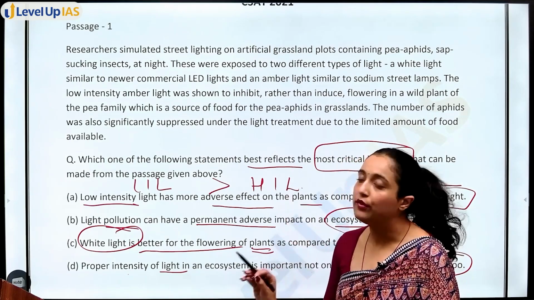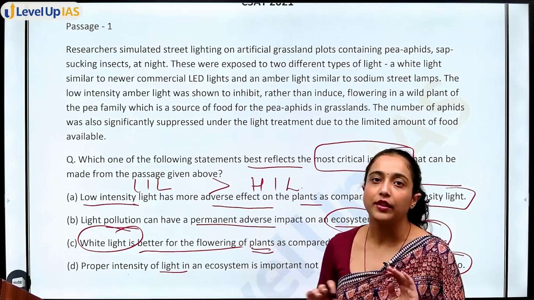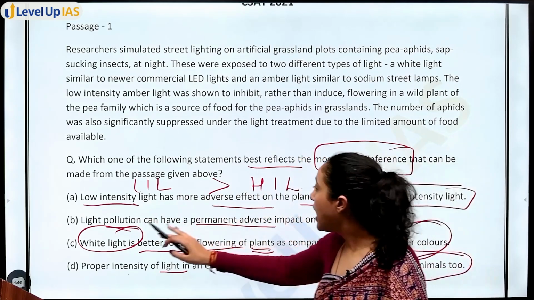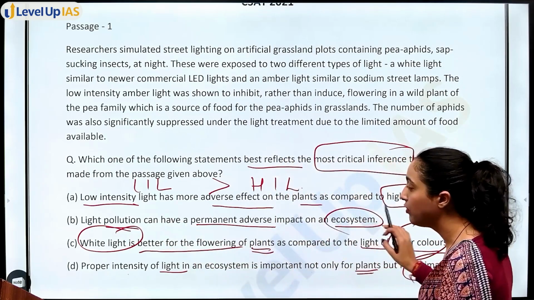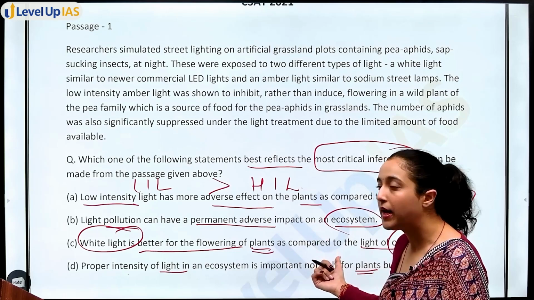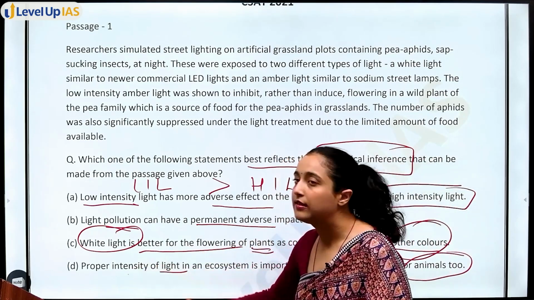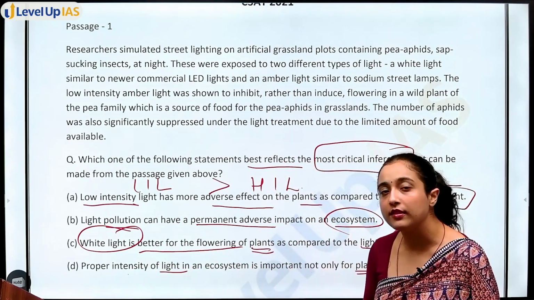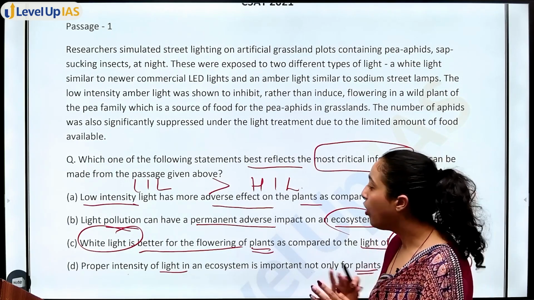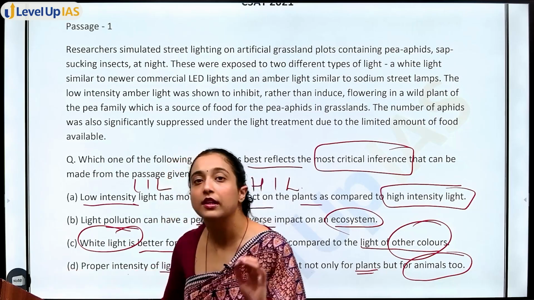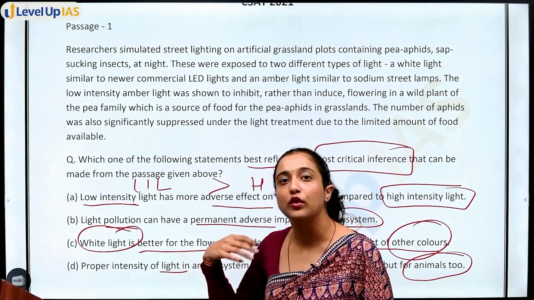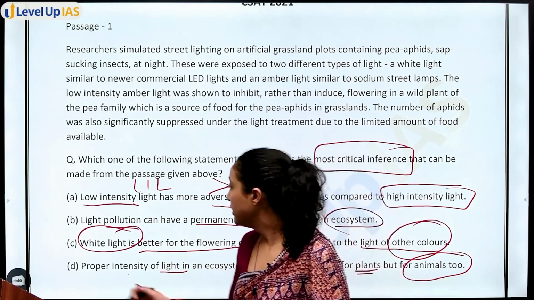All 4 options are in totally different contexts. Here there is a comparison of low intensity light and high intensity light. Here, light pollution can have a permanent adverse impact. Here, white light is better, a comparison between white light and other light. And in option D, we are discussing intensity of light and how it is important for ecosystem, plants and animals both. All options are different. That means this is an easy passage: whatever answer you find out from the passage will be your answer. You will not get confused among options.